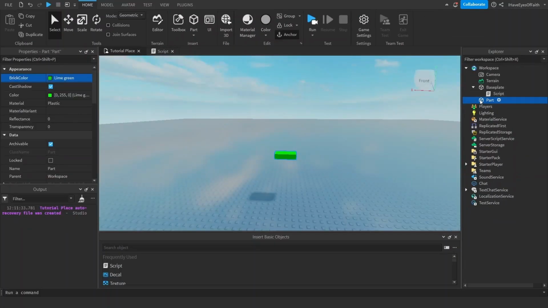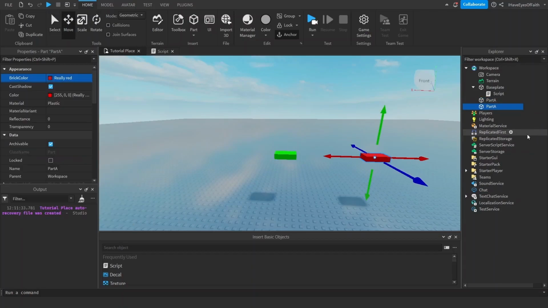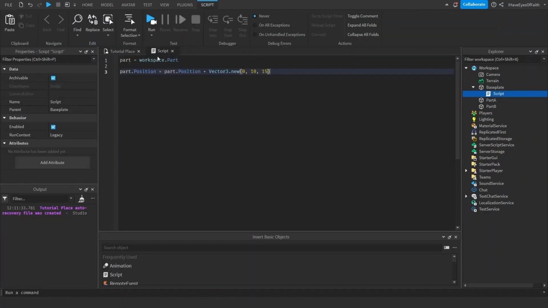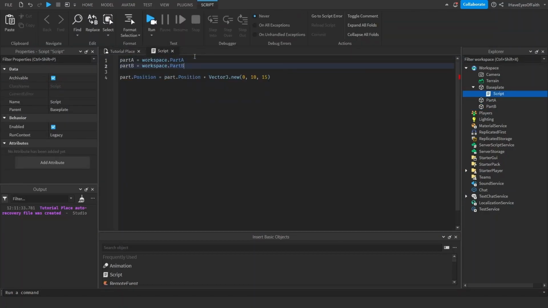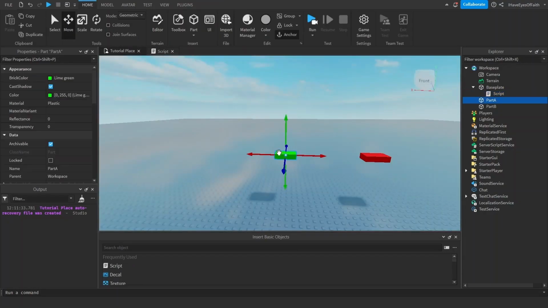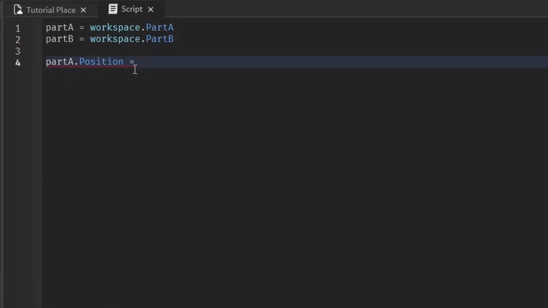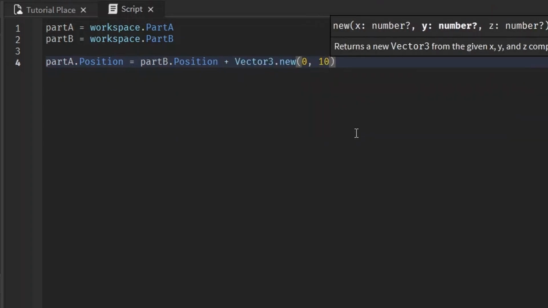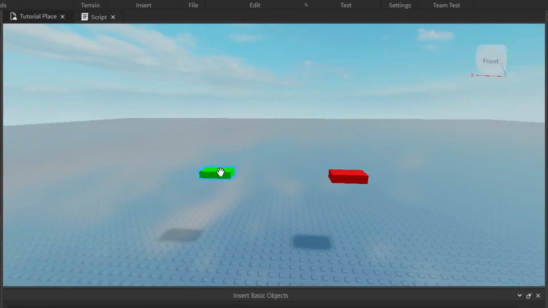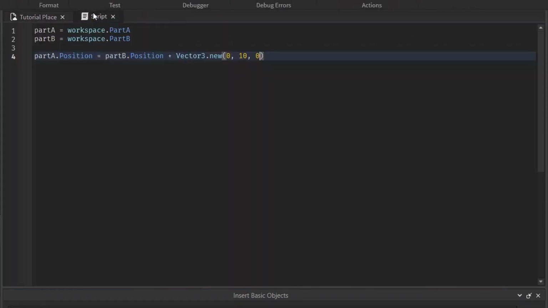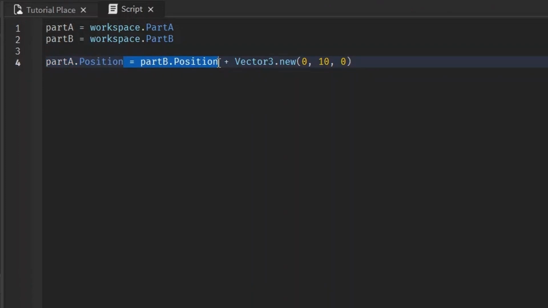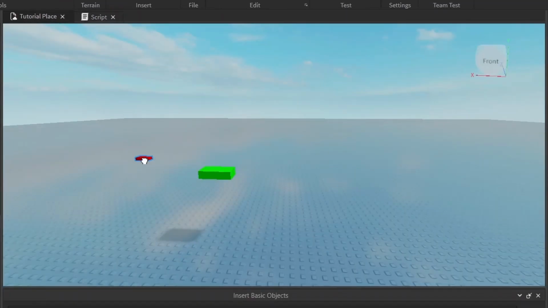Again, let's name this part A, and we'll make a red part, name it part B, and assign the variables correctly. And now let's say we want this green part to go 10 studs above this red part. Can you figure out how to do that using what we just learned? You want to set part A's position to be equal to part B's position, and then add a vector3.new 10 studs up. So it's going to move the green part to the red part's position and then up 10 studs. Ta-da! And this will work no matter where the red part is. It's always going to go 10 studs above it.